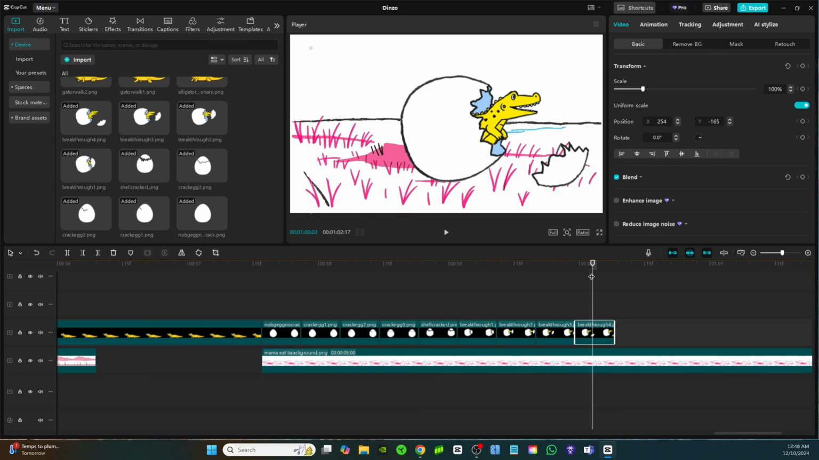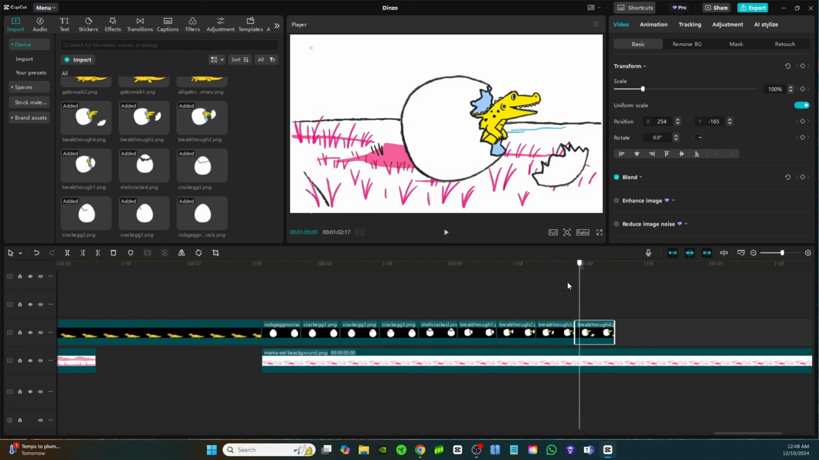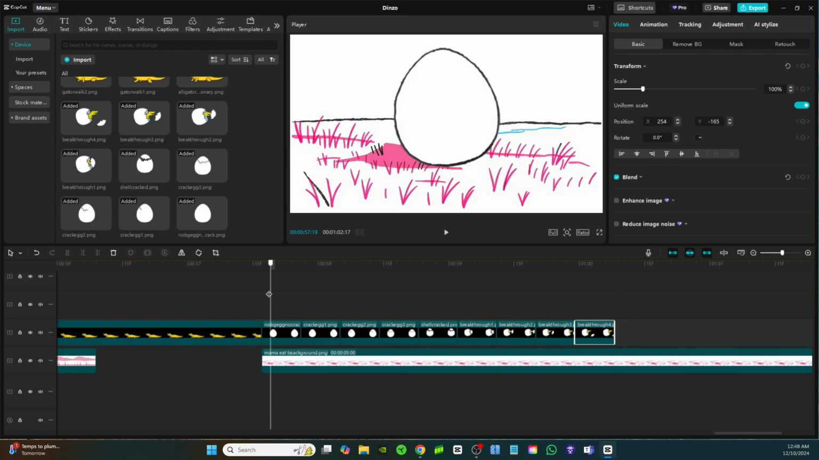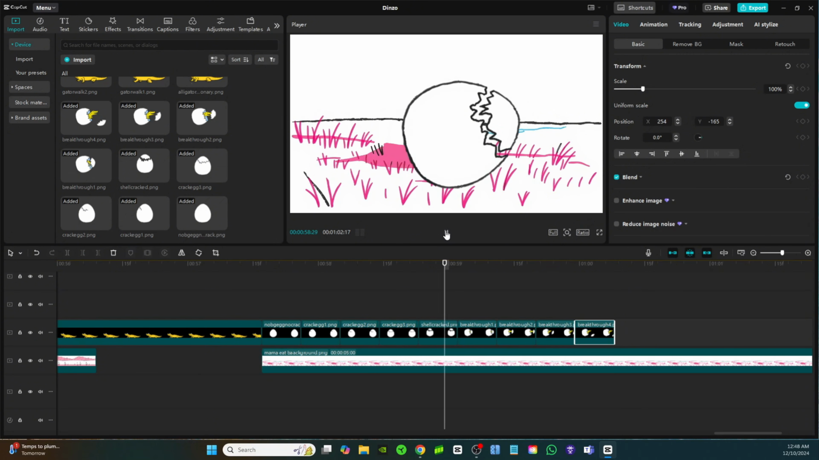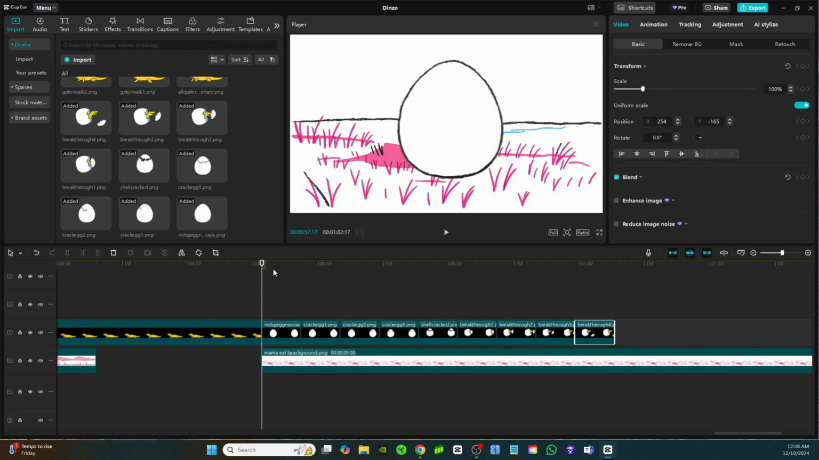So as you can see, I'm just lining these up. Once it's on its side and cracked, you don't have to really move it. I'm just making sure they all line up. So now, as you can see, using the keyframes, that's how we make the egg bounce and crack. Just like that.